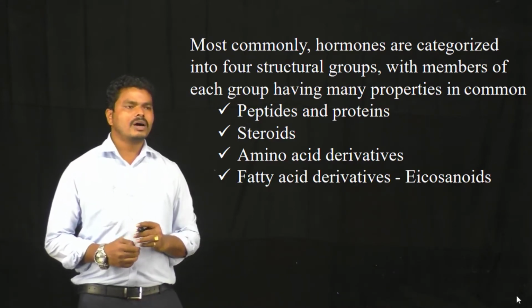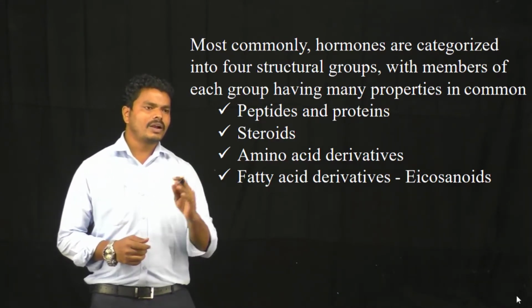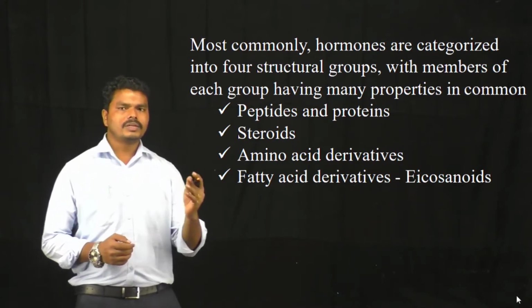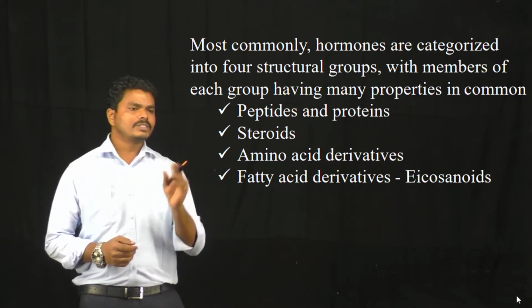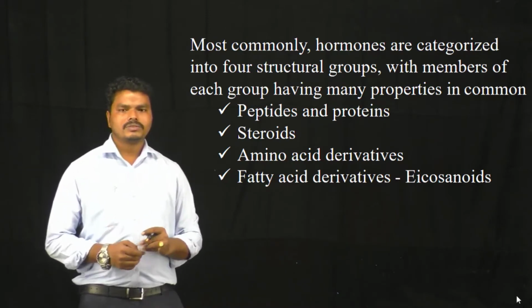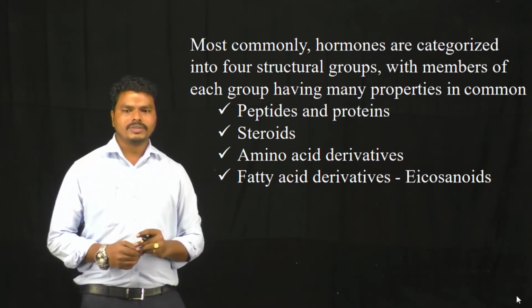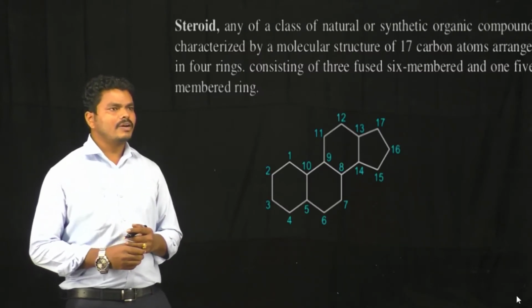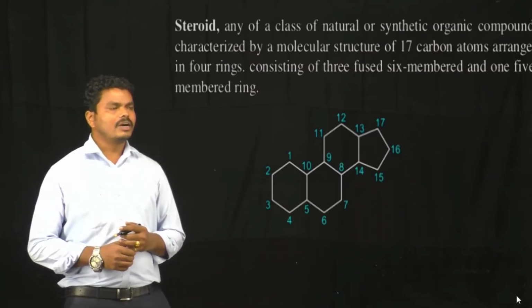Steroid hormones, or the drugs acting on the steroidal hormones. For that, first we should understand what is meant by steroid and what is the chemical nature of these steroids. Let me discuss the chemistry of the steroids. Steroids are a class of natural or synthetic organic compounds.